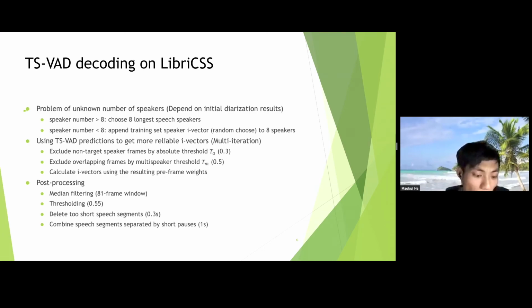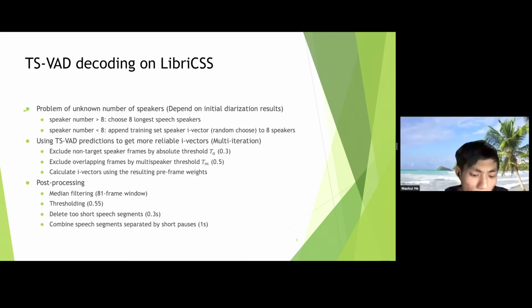The next slide is for the decoding part. For decoding, the problem is we didn't have the oracle speaker number. It totally depends on the initial diarization results. We chose the 8 longest-speech speakers when the speaker number is more than 8, and appended training set speaker i-vectors to make 8 speakers when the speaker number is smaller than 8.